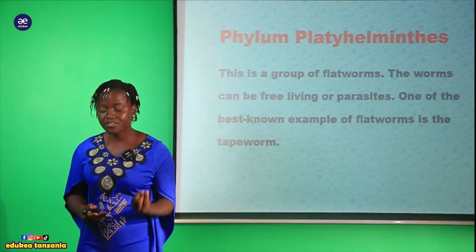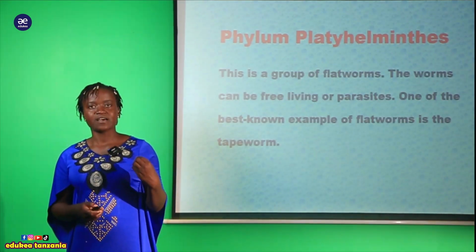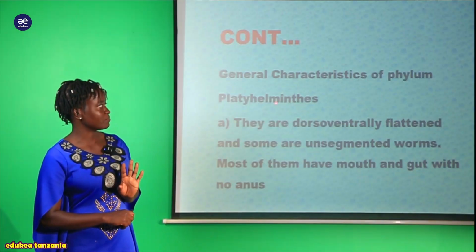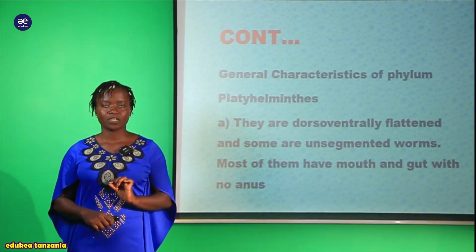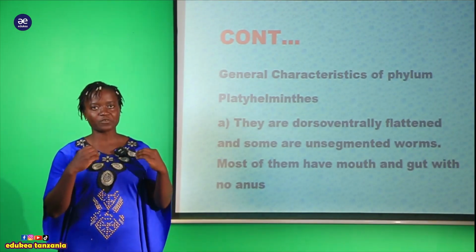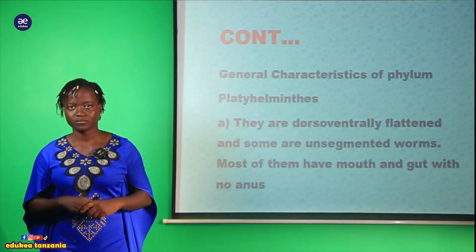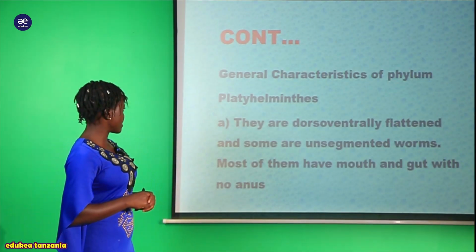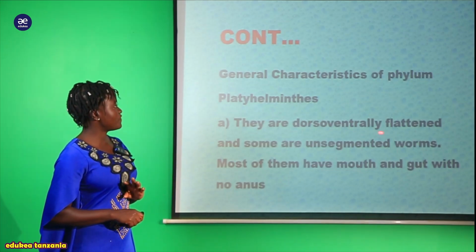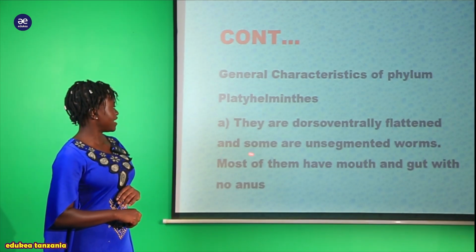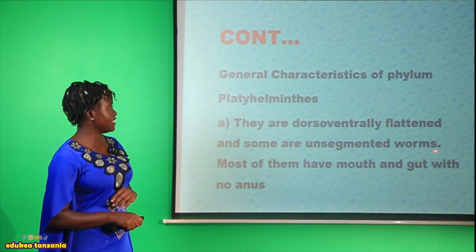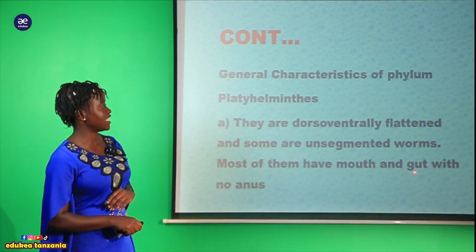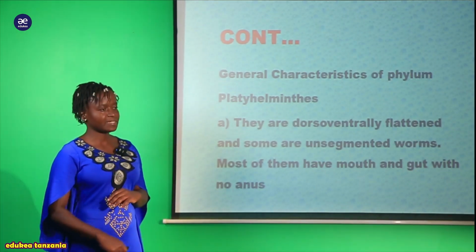So let's first see the general characteristics of this organism which are called the Platyhelminthes. What are the characteristics that are found within this organism? The first characteristics here, my student, we are saying that they are dorsoventrally flattened and some are unsegmented worms. So most of them have mouth and gut with no anus.